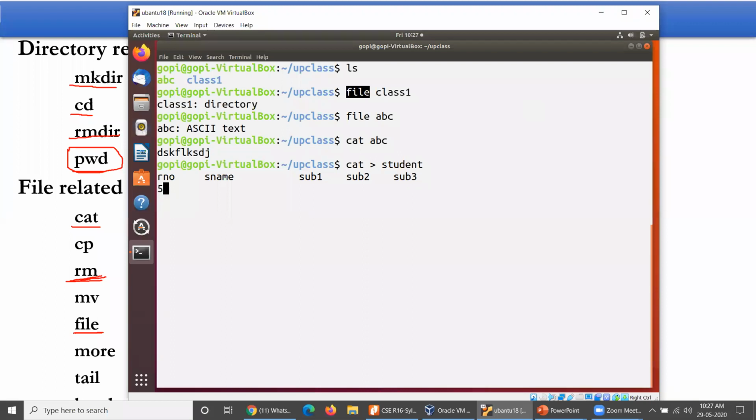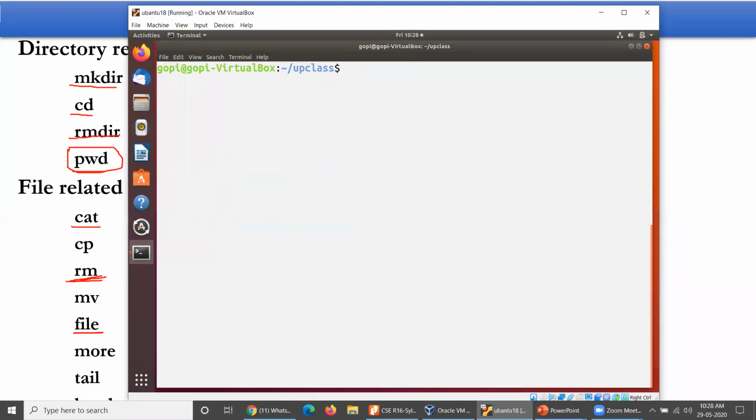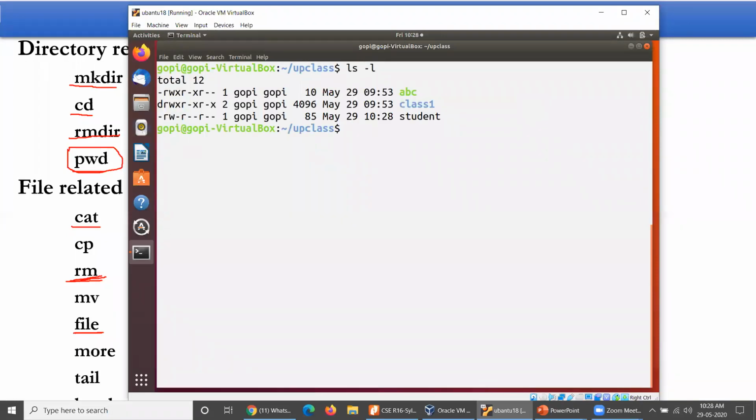Register number 501, some name Hari. Subject 1 marks is something, subject 2 marks is something. I have created it like this. Then 502, some name, then 503. It is a very important file to me. Now there is a file with me, ls -l. Knowingly or unknowingly I could operate rm on this file, and that file will get removed.